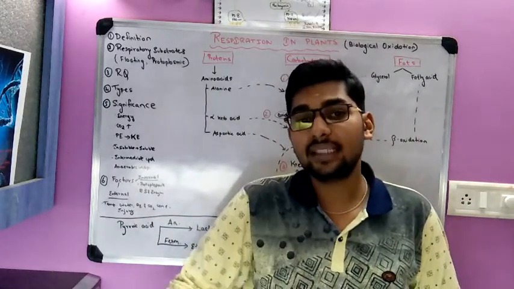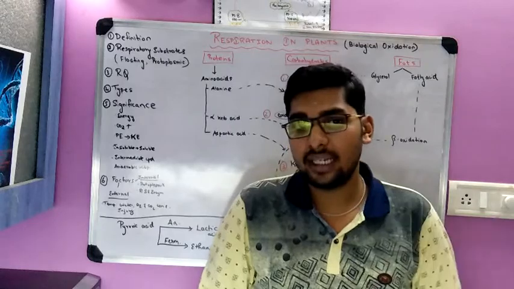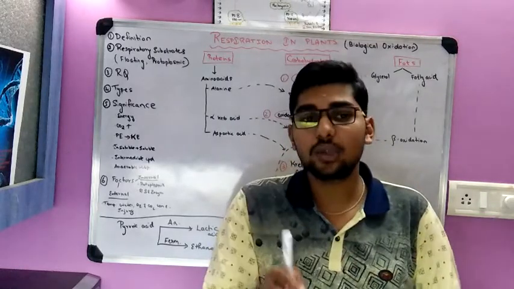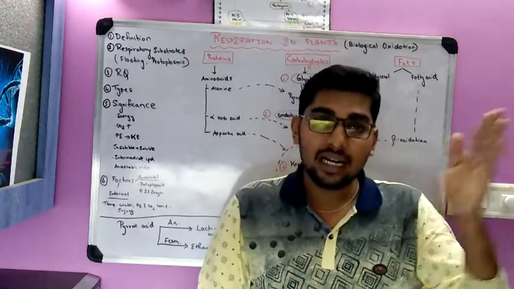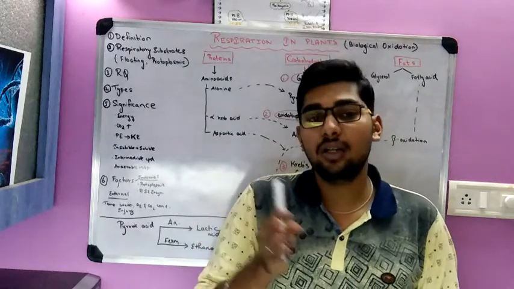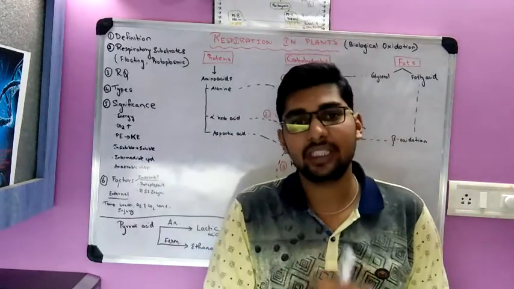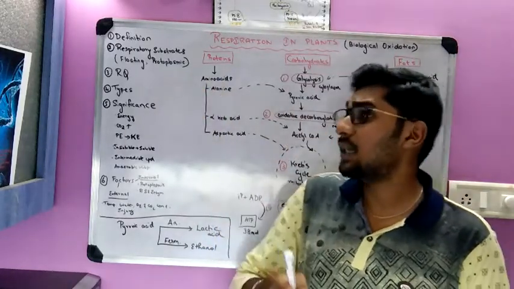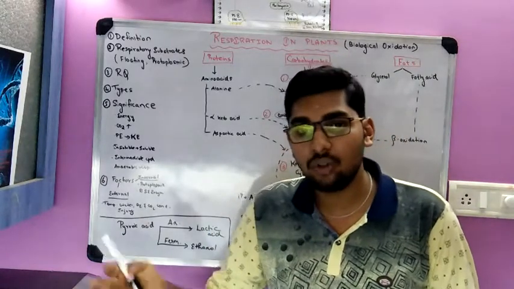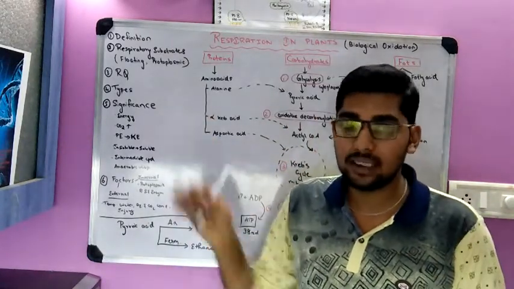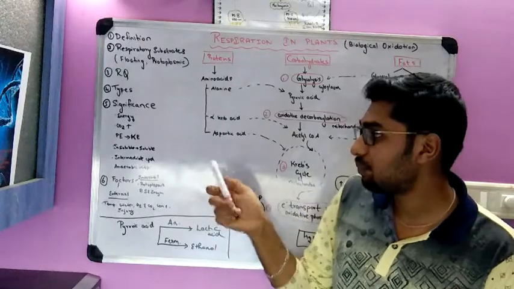If you are attempting any examination, university or pre-university, this difference is a very important question. Differences between aerobic respiration and anaerobic respiration can be asked for 5 marks or 6 marks, whereas respiratory substrates, definition, RQ and all can be asked for 2 marks. It's very important from the exam point of view.